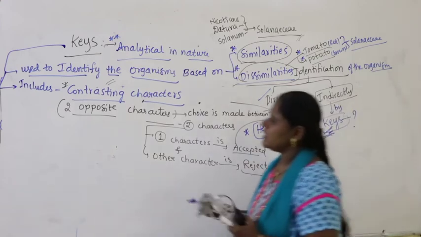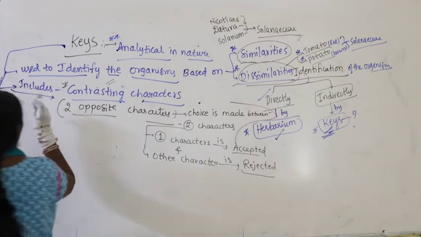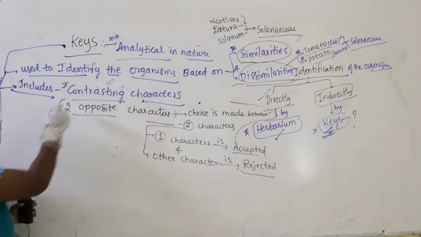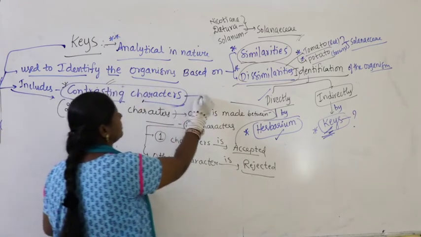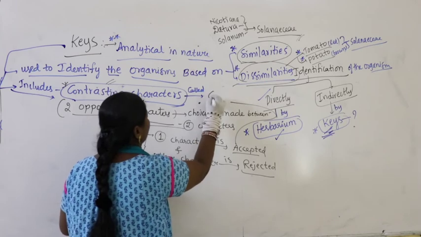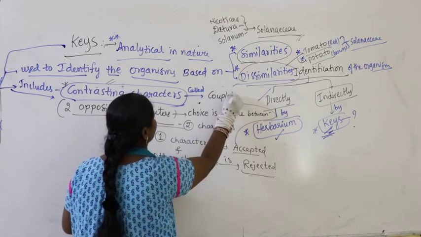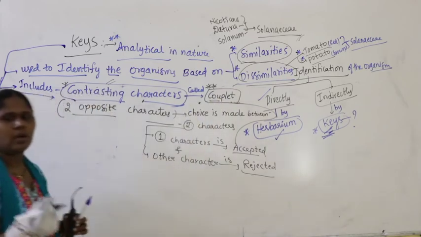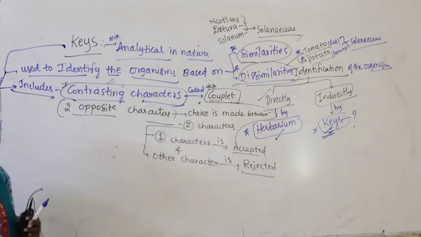So key includes contrasting characters. What is the meaning of these contrasting characters? These contrasting characters are called couplet. Try to remember, very important. The contrasting characters used in the key are called couplet. Couplet means couple, a pair of characters.